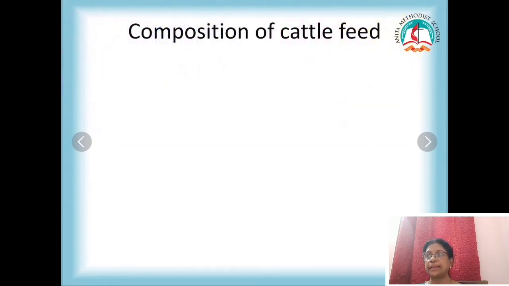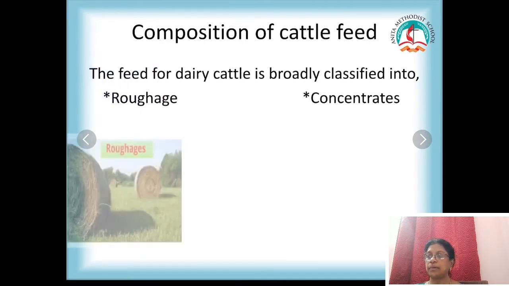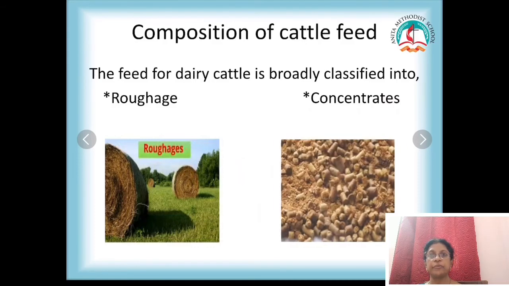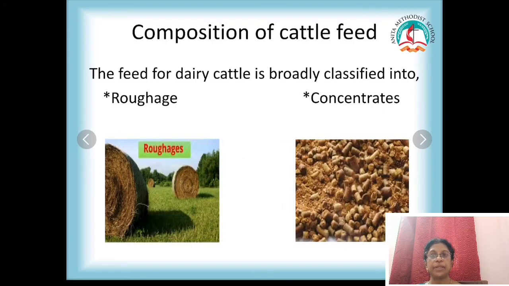Composition of cattle feeds. What is the composition? We can divide this into two categories, roughage and concentrates. If a cow has to yield lots of milk, then you need to feed them with enough protein and enough nutritious food. You have to give them protein, carbohydrates, food rich in nutrients. The feed for dairy cattle is classified into roughage and concentrate.